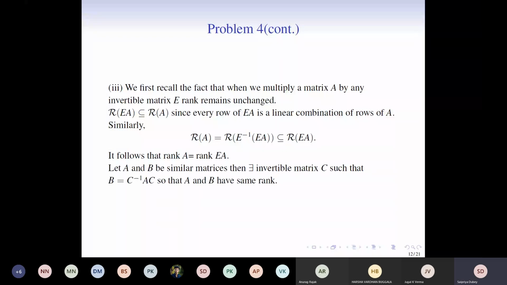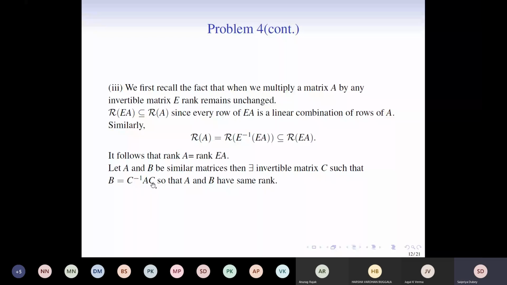Let A and B be any two similar matrices. By definition, there exists an invertible matrix C such that B equals C inverse AC, so that A and B have the same rank. Please note that in order to show this, we have to apply the above fact twice. Let's start with A. We know that C is an invertible matrix, therefore A and A times C have the same rank.